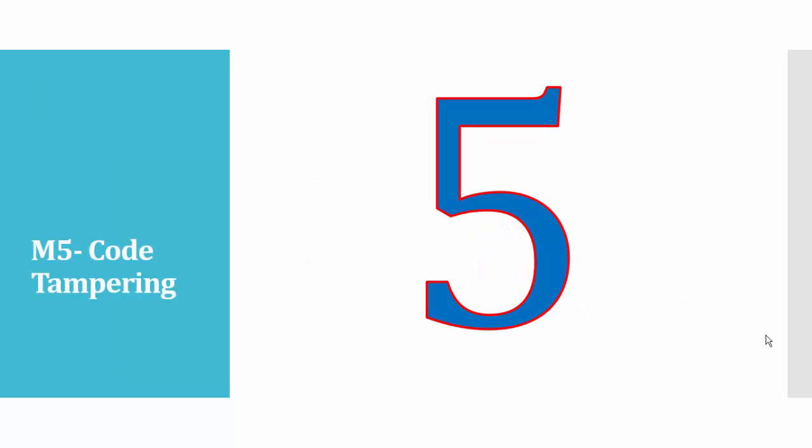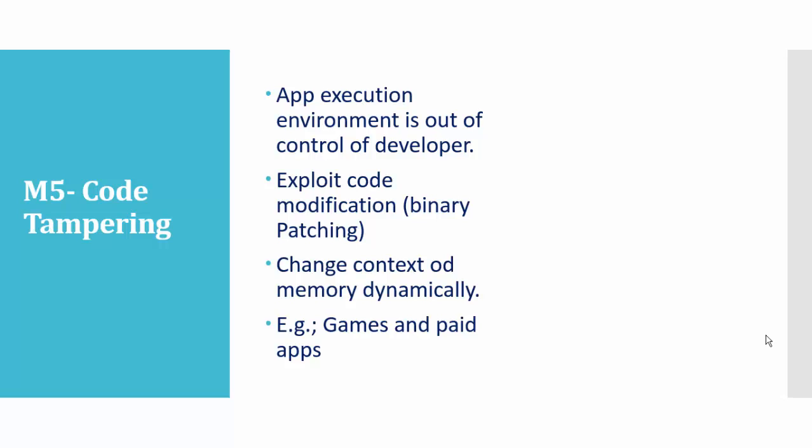So this one is fifth, code tampering. Code tampering means making changes in the code by which you have developed the app. The app execution environment is out of the control of developers, as mentioned earlier. Attackers exploit code modification, that is binary patching.